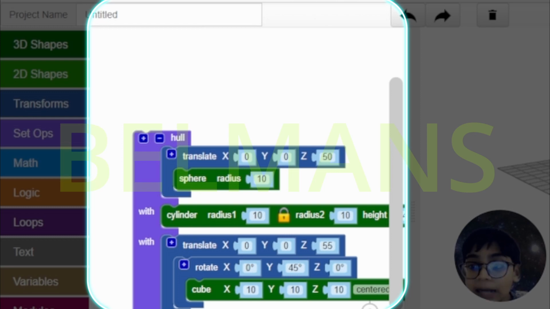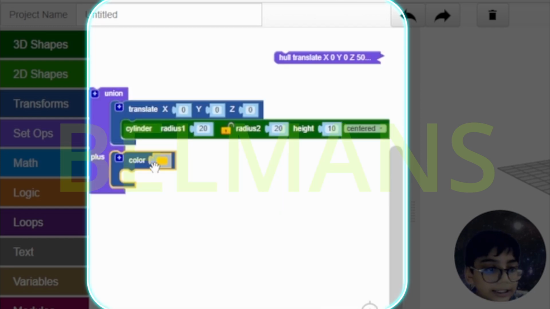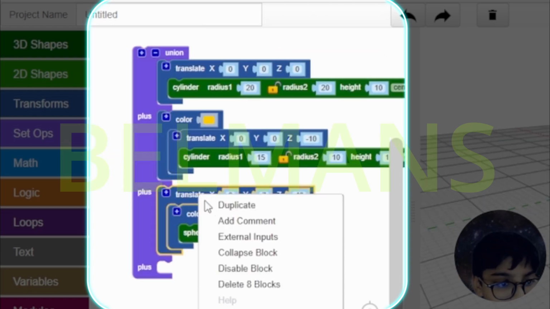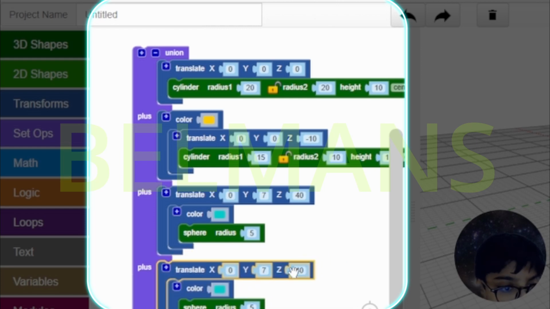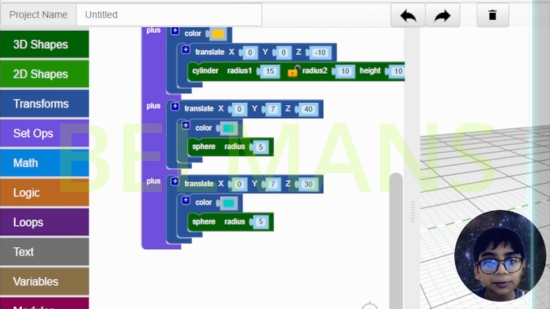So let's add that union block now. Now let's add a color to this union. So now let's duplicate this, duplicate, and after that let's change this to 30, just like that. And let's keep the sphere radius to the same number because we're not going to change anything. We're just adding a duplicate on down to that.